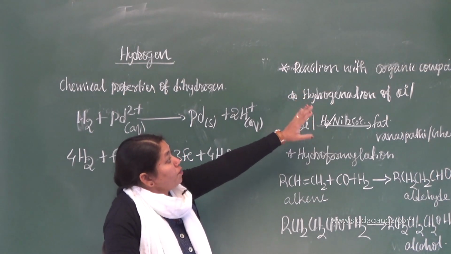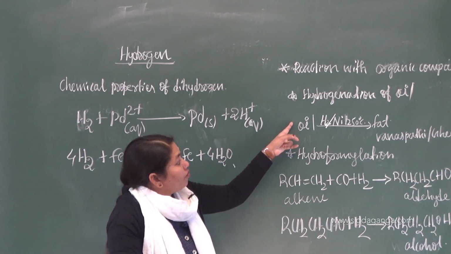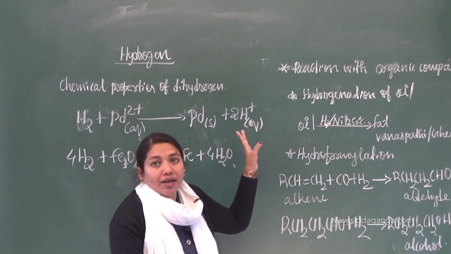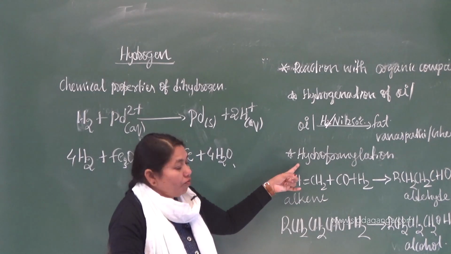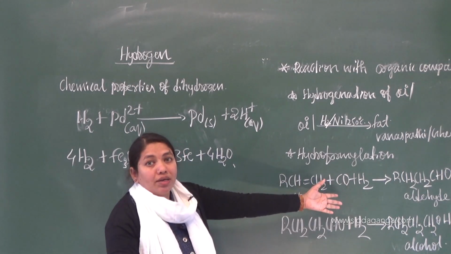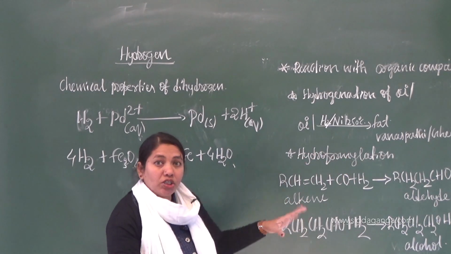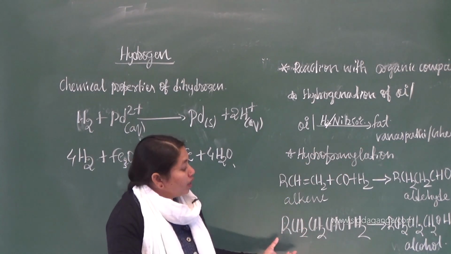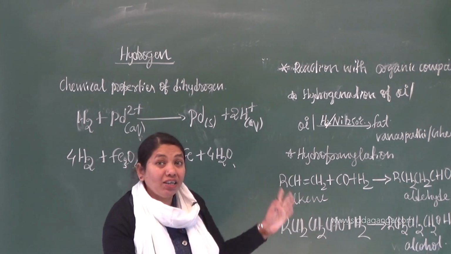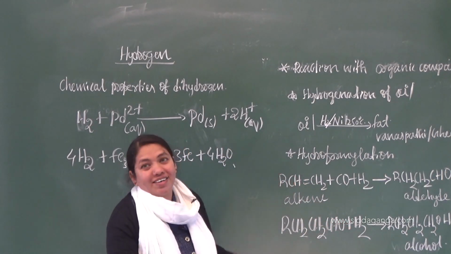How organic compounds can be prepared by using dihydrogen. One is the hydrogenation of oil, where we convert oil into a fat by the addition of hydrogen in the presence of nickel catalyst. And one more is hydroformylation, where an alkene reacts with a mixture of carbon monoxide and hydrogen and is converted into an aldehyde, which upon further reduction, addition of hydrogen is also called reduction, is converted into an alcohol. You remember this one. Aldehydes on reduction give alcohols. Alcohols on oxidation give aldehydes.